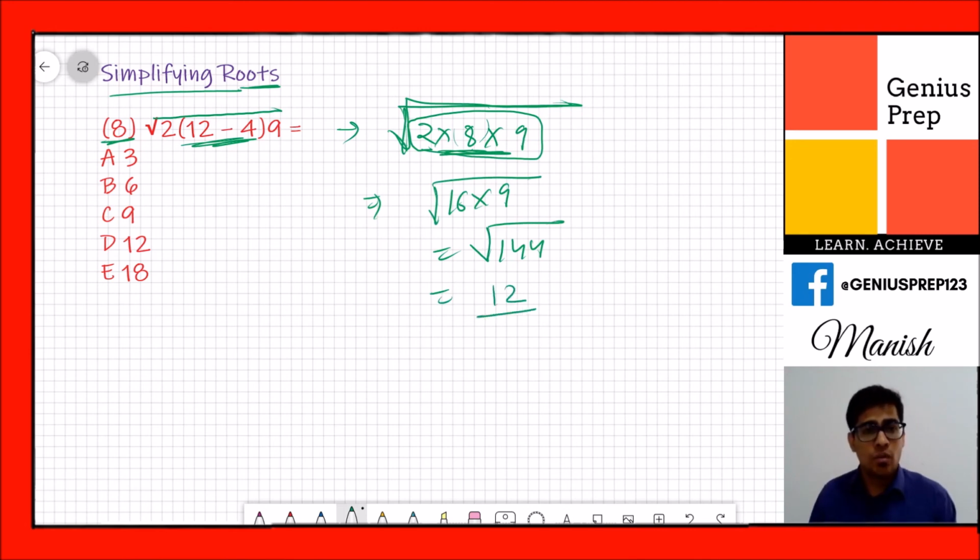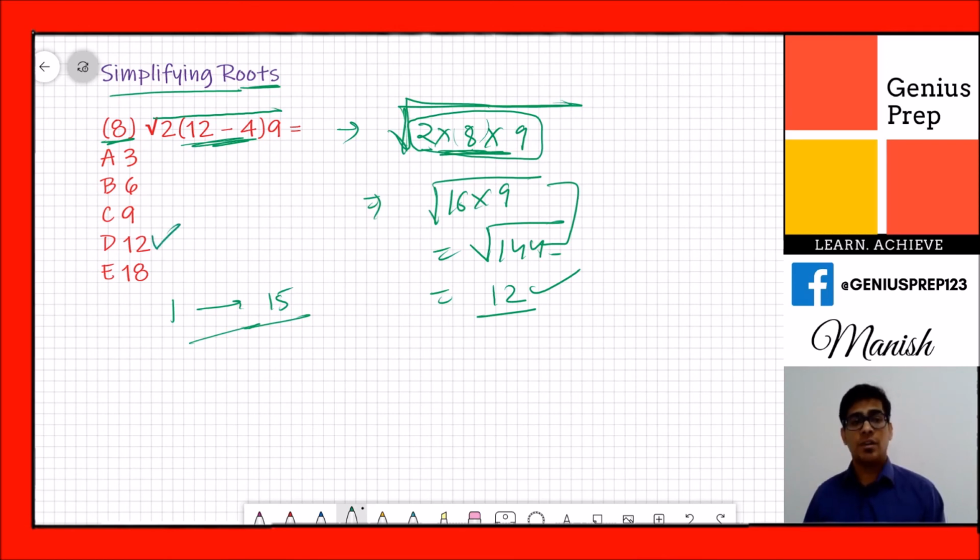One thing you should always remember: if you remember the squares from 1 to 15, that will be a great help for you in your exams, because here also you see 144. If you remember 144 is the square of 12, you will directly write the answer. Otherwise you have to factorize this, and solve in many steps. So it will save your time, and in exam it's all about saving the time and doing the calculation in the right way. So the answer of this question is D.